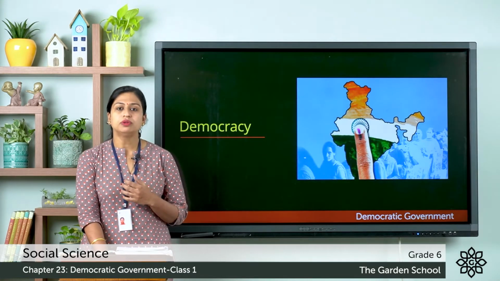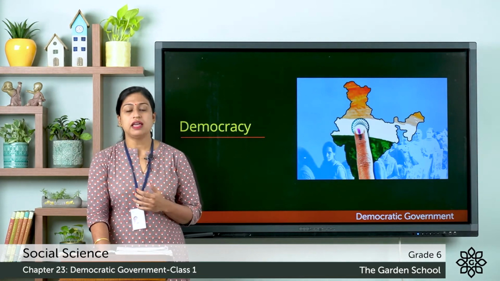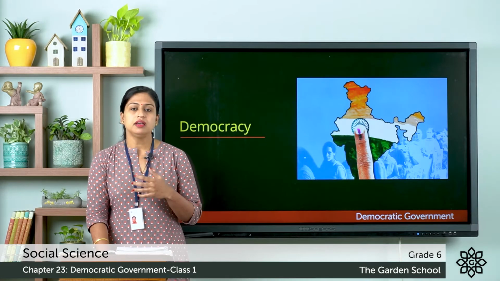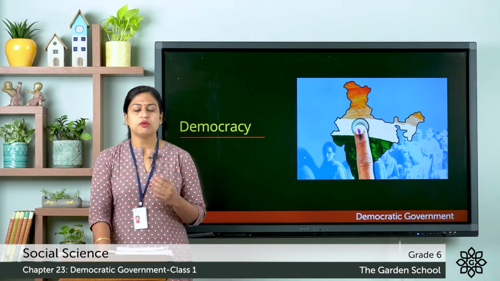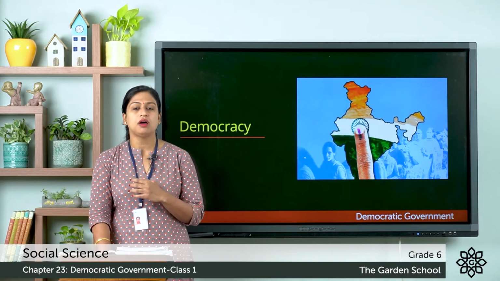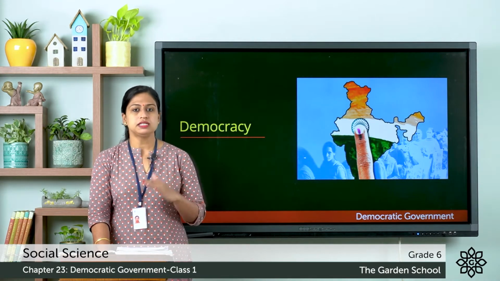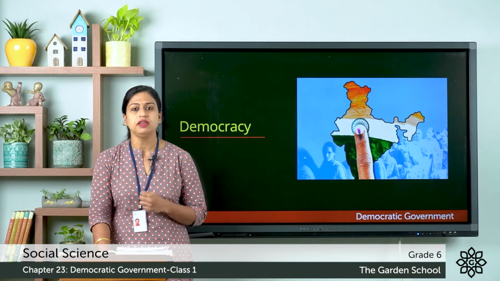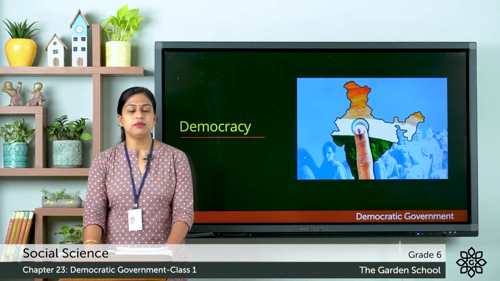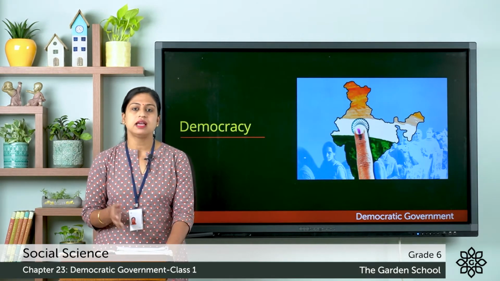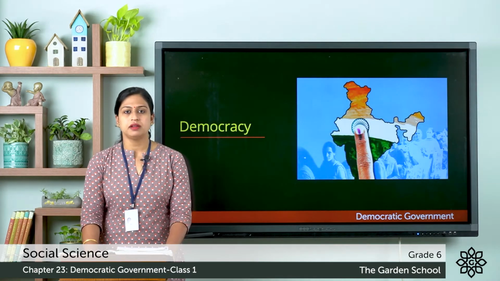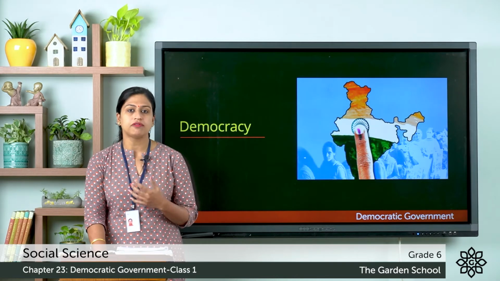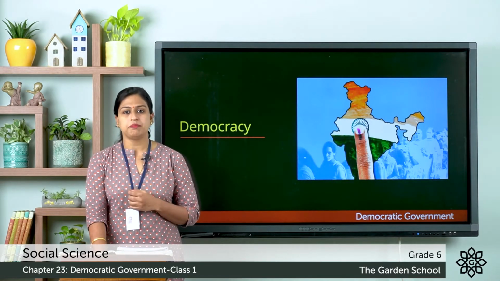And you all know that India is a sovereign and democratic republic. Here sovereign means India is a free and independent country where no foreign powers are allowed to interfere in both internal and external matters of the country. And republic means where the head of the state is directly or indirectly elected for a fixed period. So, India is a sovereign and democratic republic.